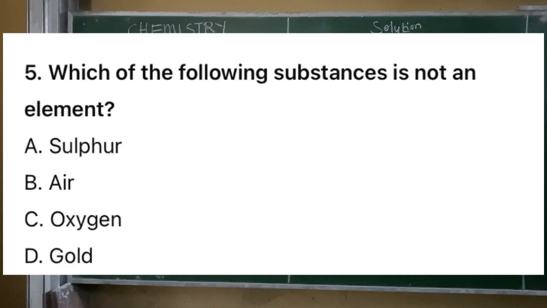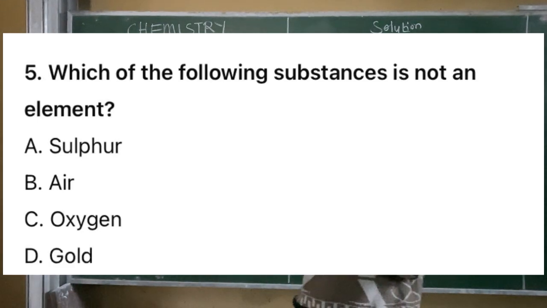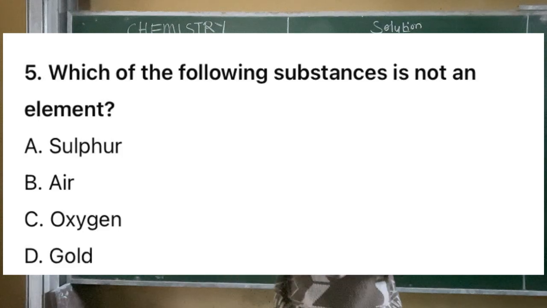Question 5 says, which of the following substances is not an element? Option A, sulfur. Option B, air. C, we have oxygen. And D, we have gold. The correct answer is option B, air. Reason being that air is a mixture of gases, mainly nitrogen, oxygen, argon, and carbon dioxide. It is not a pure substance or element.